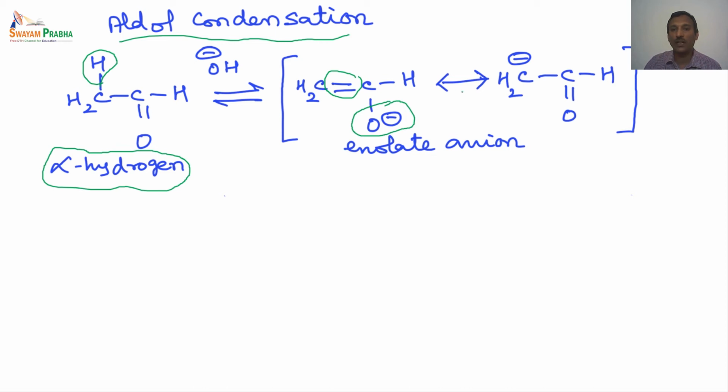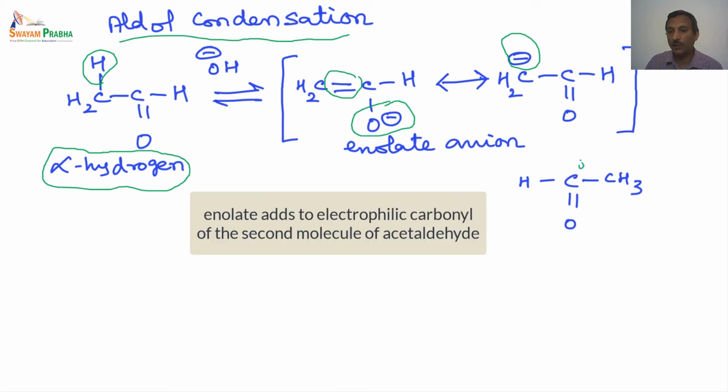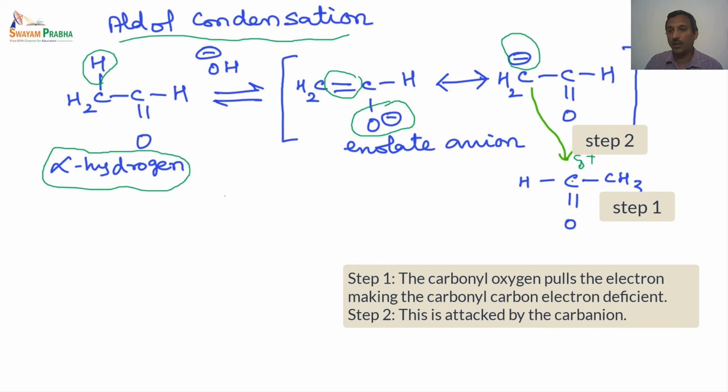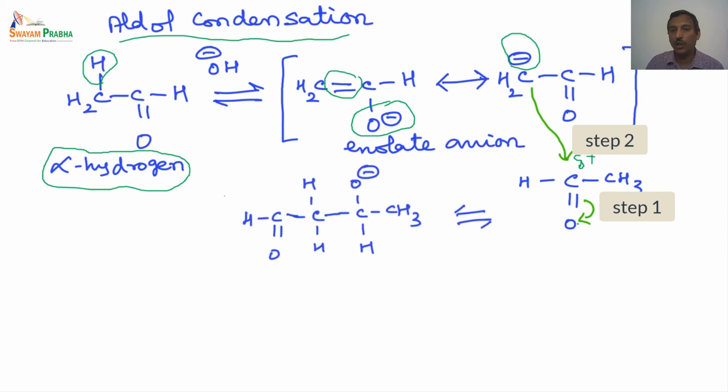So this enolate anion can remain in the resonance structure as shown here. The oxygen is now having the double bond, whereas we have an anion on this particular carbon. So we have a negative charge carbanion here. We have an electropositive carbon because this is basically a delta plus charge. And this carbonyl carbon is attacked by the anion, and this C double bond O is shifted towards the oxygen to give this particular intermediate as shown here.